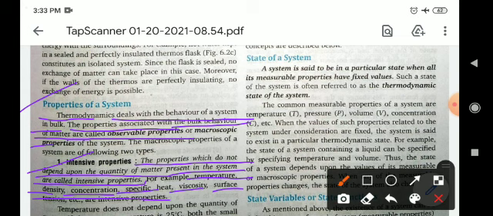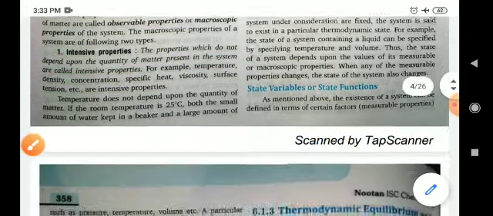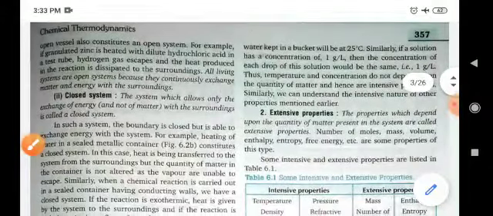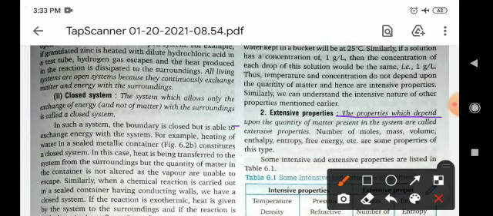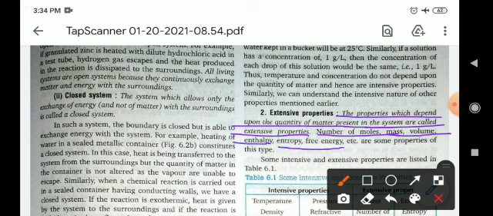So you can say that when the property does not depend on the quantity of matter, then it is known as an intensive property. Next one is extensive properties, meaning the properties which depend upon the quantity of matter present in the system are called extensive properties. Number of moles, mass, volume, enthalpy, entropy, free energy are some extensive properties.